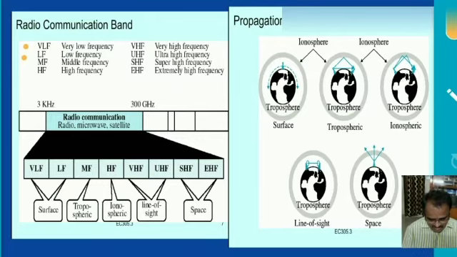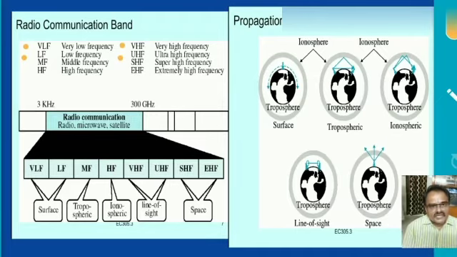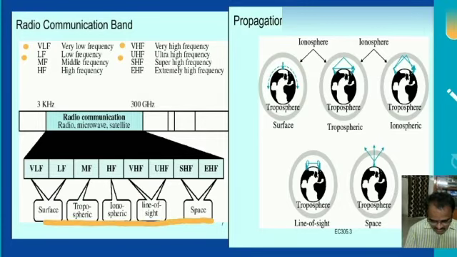HF, high frequency, comes under ionospheric propagation. VHF and UHF, very high frequency and ultra high frequencies, are propagated through line of sight propagation. SHF and EHF are space wave propagation. These are the classifications of propagation used in radio communication systems.